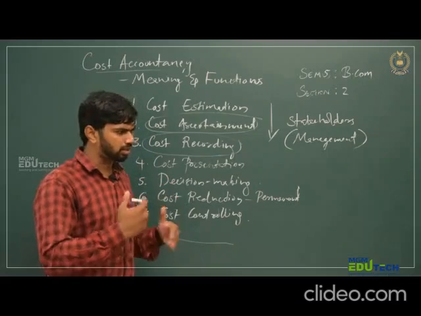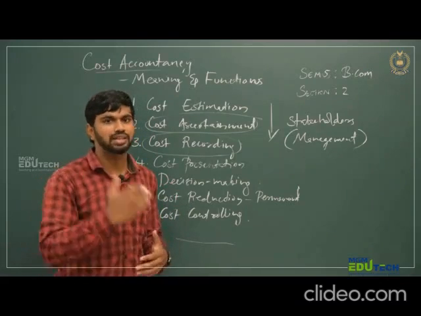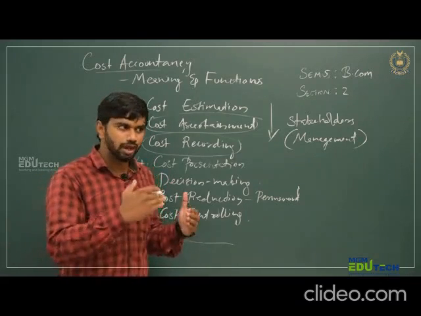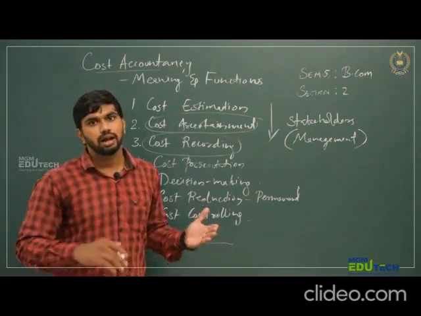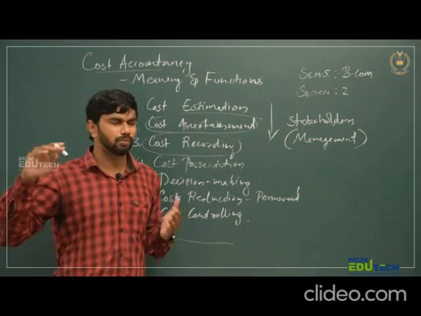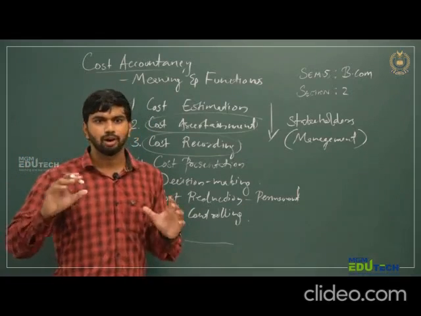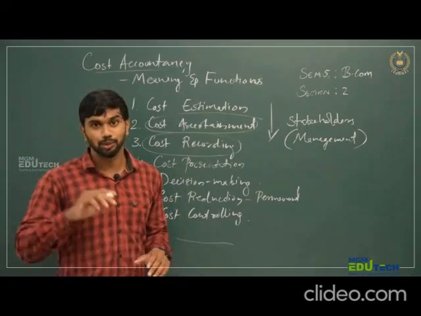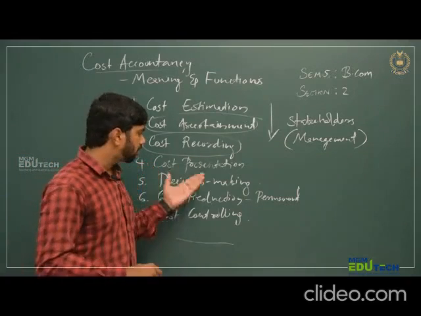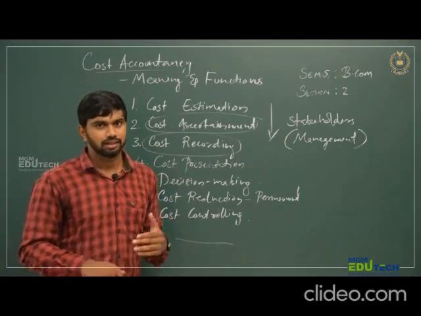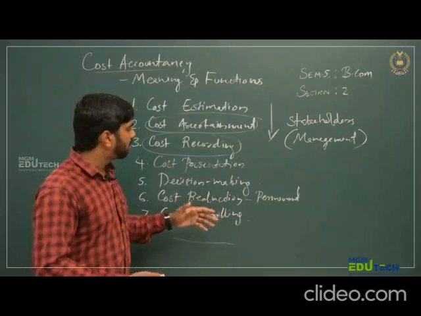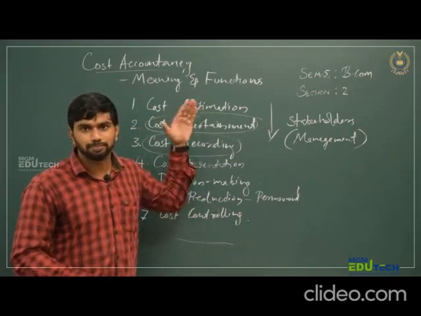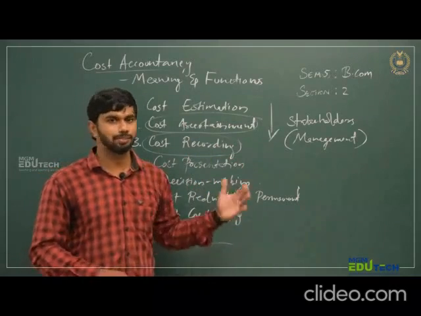Sometimes we need to cut off the salary of employees if we are paying more to them. And if we are charging a high price for a product and it is not moving in the market due to its price, we need to reduce its price. These kinds of decisions will be taken in accordance with the report given by the cost accountant to the management.